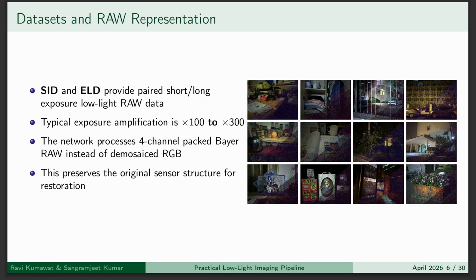Here is a description of the dataset and raw representations of what was used in the project. We use the SID and ELD datasets, which provide paired low light raw images. Instead of using RGB images, the actual model processes packed paired raw data with 4 channels. This preserves sensor level information and allows better restoration.